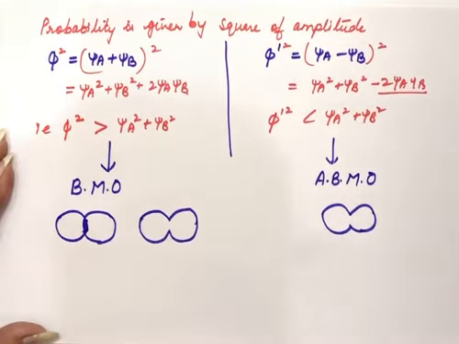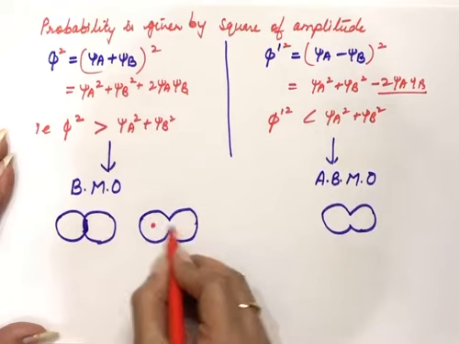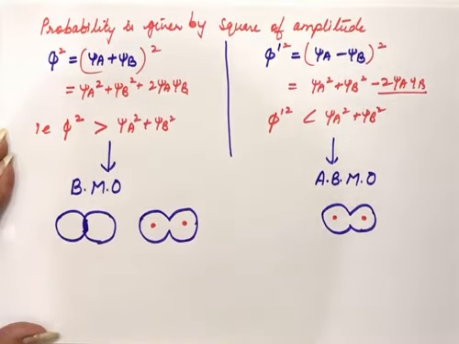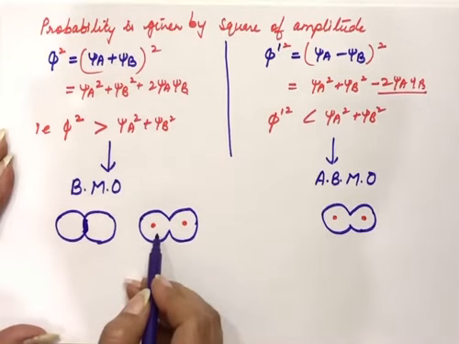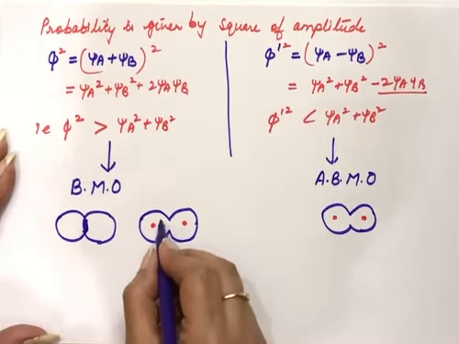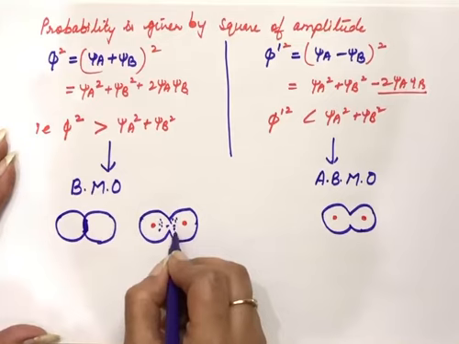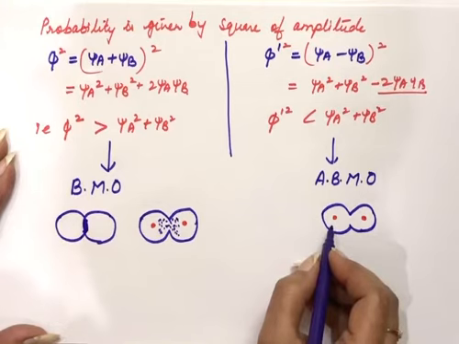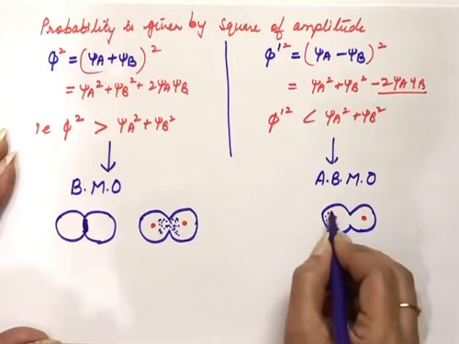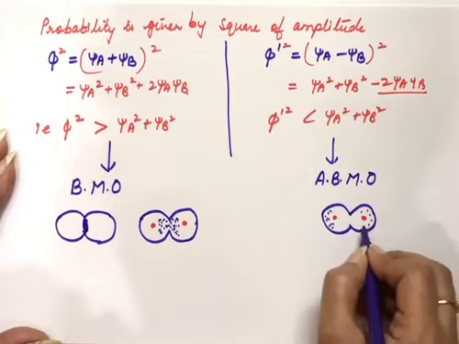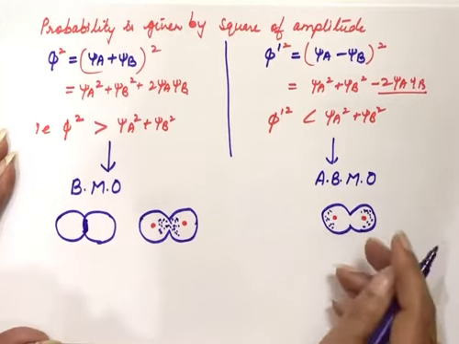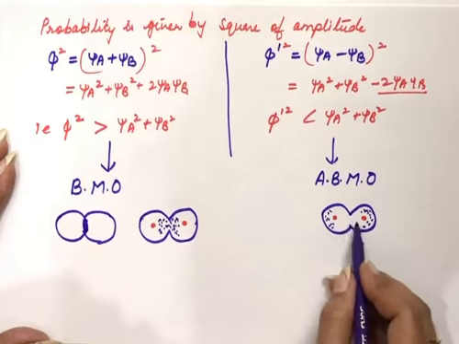Now the difference in the bonding and anti-bonding is, this is a nucleus. These are the nuclei of these atoms. In this case, the probability of finding electrons is between the nuclei of two overlapping atomic orbitals. While in case of anti-bonding orbitals, the probability of finding electrons is away from the nuclei. It's this way. And now the nuclei of the two are so close, there is no obstruction in between.